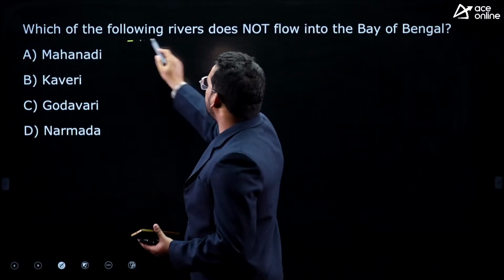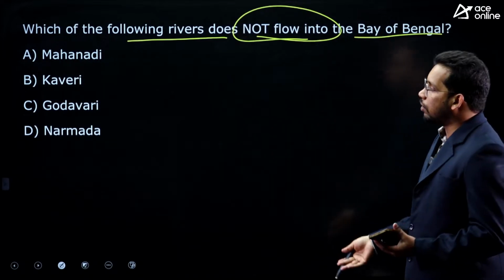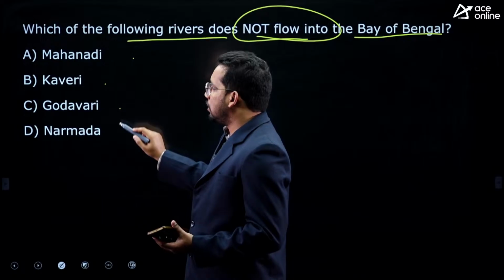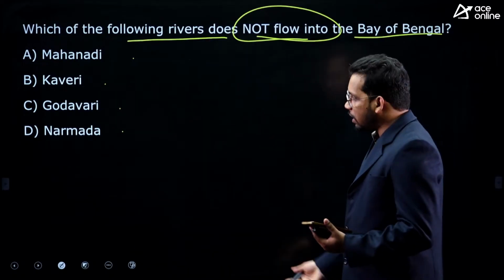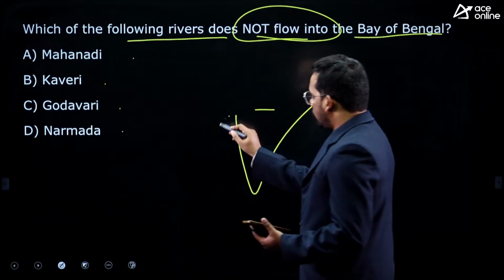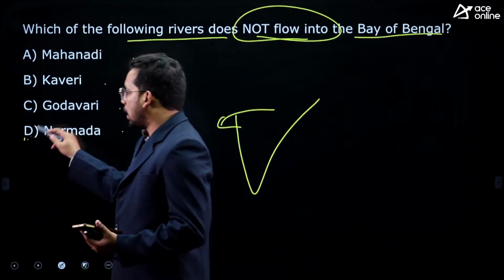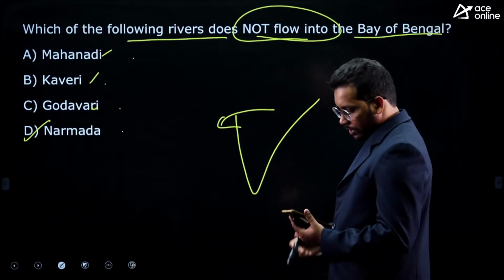Next one, which of the following rivers does not flow into Bay of Bengal? Among the four, which one does not flow into Bay of Bengal? Mahanadi, Kaveri, Godavari, Narmada. Very easy question. Narmada is a west flowing river, right? So it joins into the Arabian Sea. Godavari, Krishna, Mahanadi join into Bay of Bengal. Very direct question.